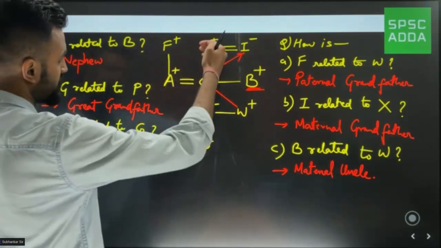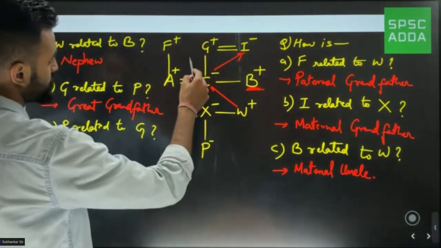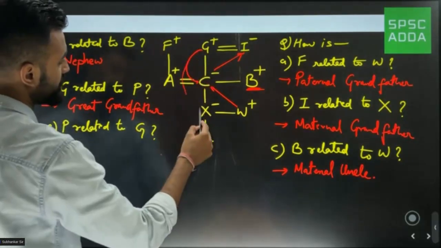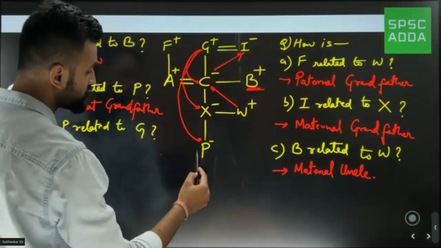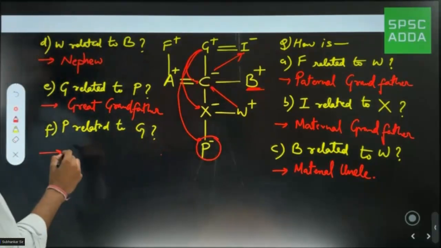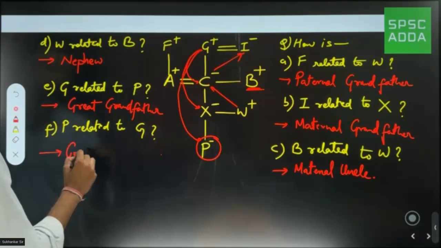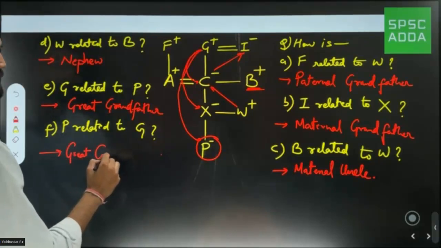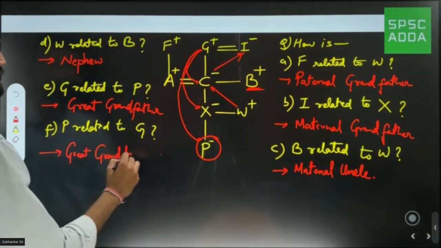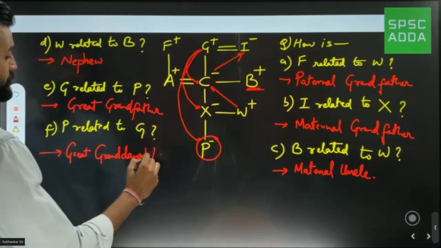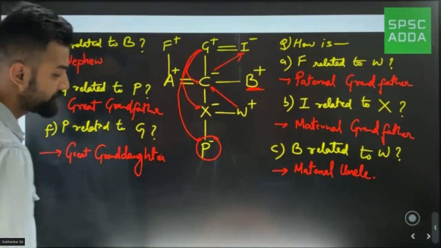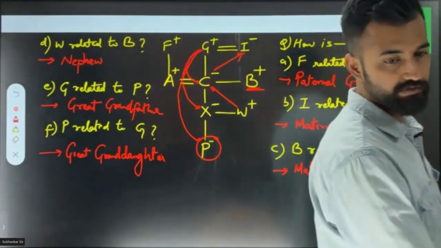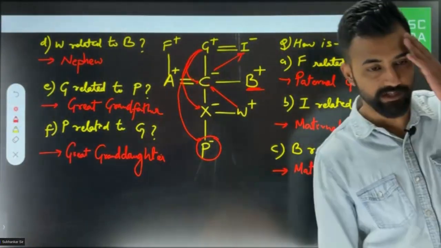Okay. Now similarly, if I come from, now P related to G means I'm coming from G to P. Now when I come from G to P, same thing. Daughter, है ना? फिर granddaughter, then this should be great granddaughter. And why daughter? Because P is a female. So this should become great granddaughter. Clear? So these are the type of relation they would ask you.